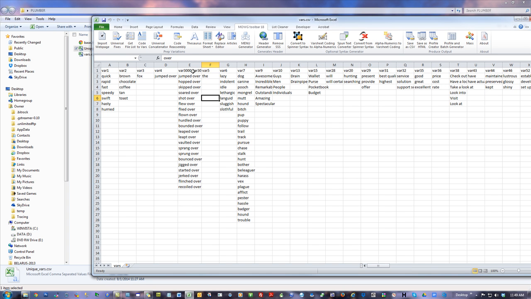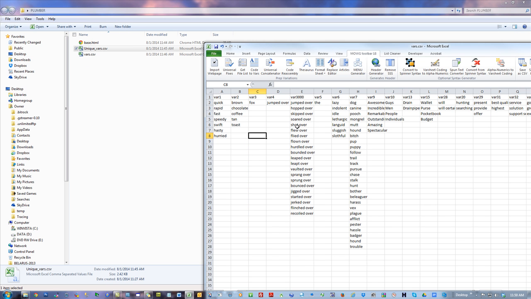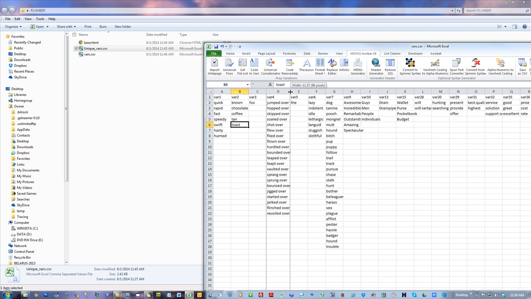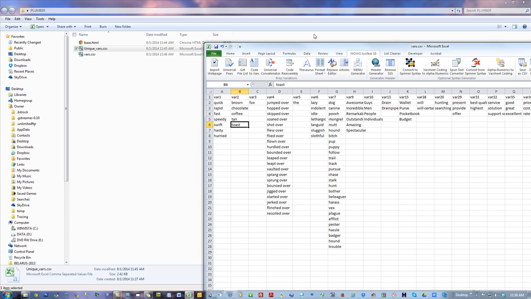The only thing I got to do now is fix this at the top, because it also put the var headers together. I got to make a choice. Which one do I want? 3000 or 3001? Okay, I'll choose 3000. And I didn't want to put that on my sheet and my other sheet. What did I really want to do? I wanted to use this. You know, I really wanted this kind of Control C. I wanted that to go here, and I don't want this at all. Delete. Get it? So now I just created the variations I wanted, right?